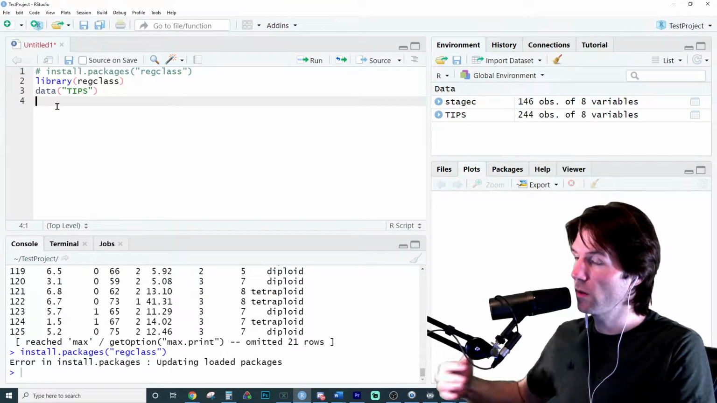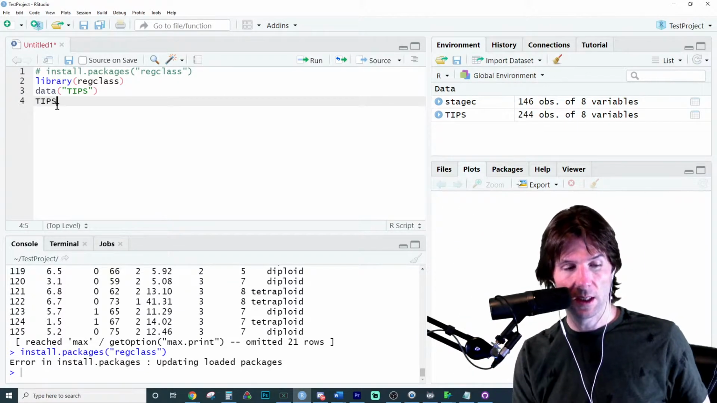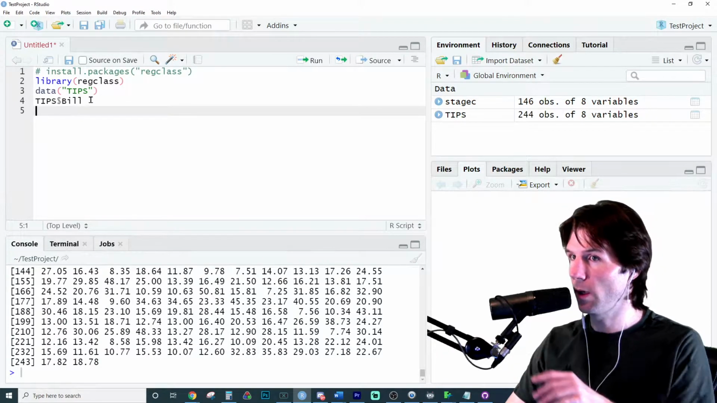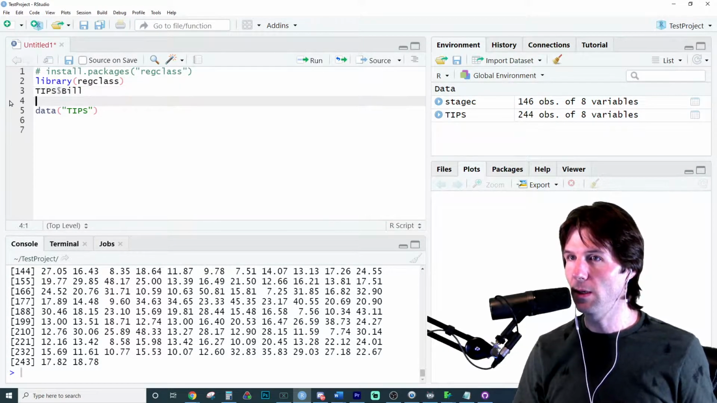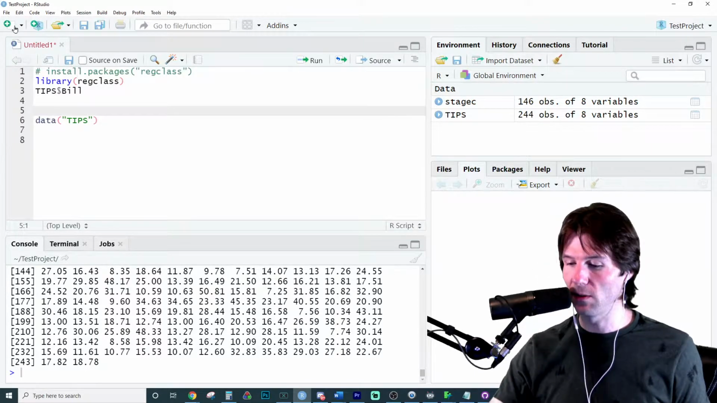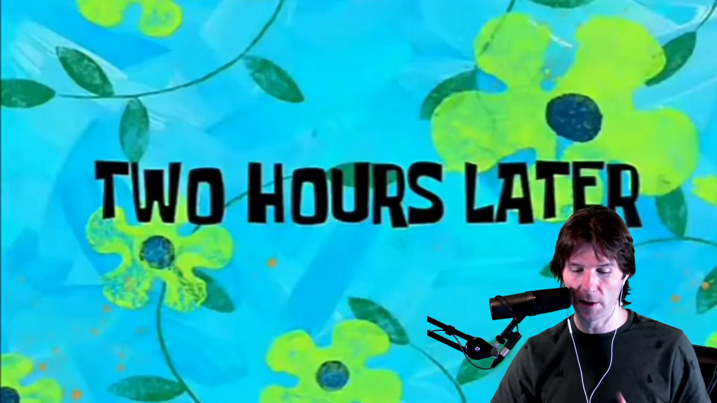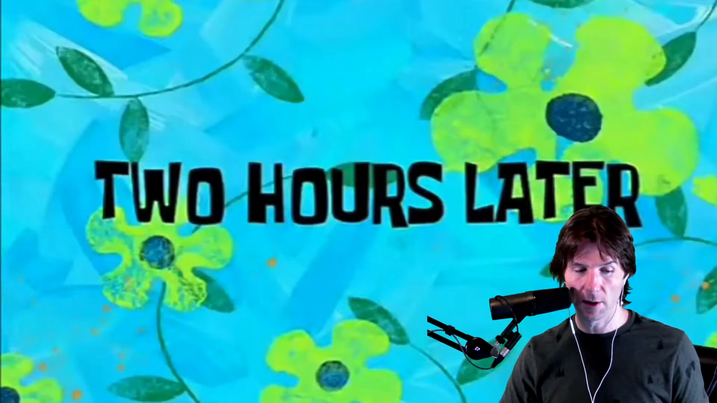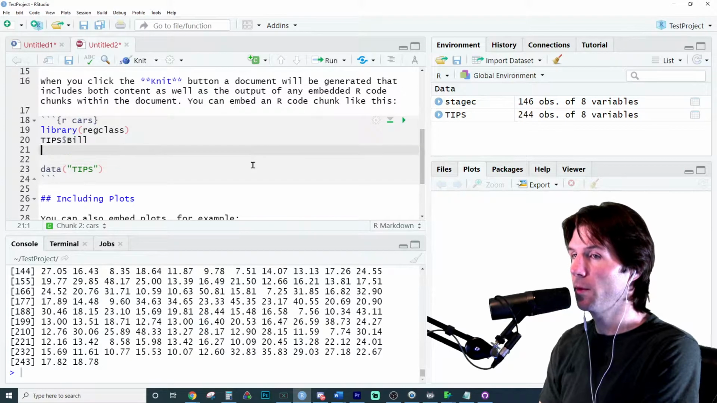Like if you're going to knit, your code will run in order. So you have to call data tips. If you do this right here, I wouldn't do that, but this would run where this right here would not run. If you had an RMD file, and we'll show this right here. This is a very good thing to know, and then we're going to do Abigail's question. Why will this file here not knit? So why will this file not knit?